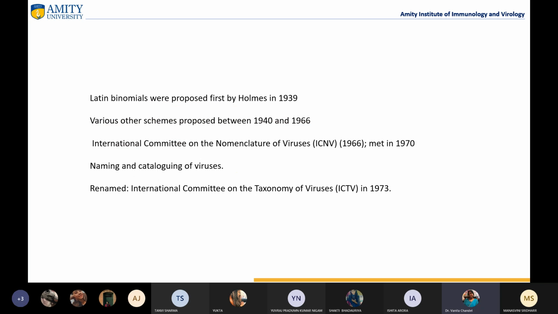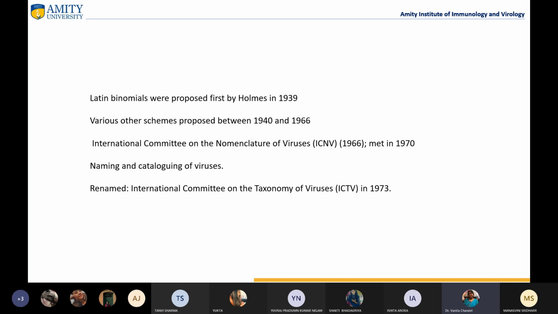So these were some of the earlier classifications that they have given, that Latin binomials were by Holmes in 1939. Various other schemes were followed. Then in 1966, the International Committee on the Nomenclature of Viruses was formed, which met in 1970, and they started naming and cataloging various viruses. They started putting viruses under different groups and different families and different classifications based on their characteristics.